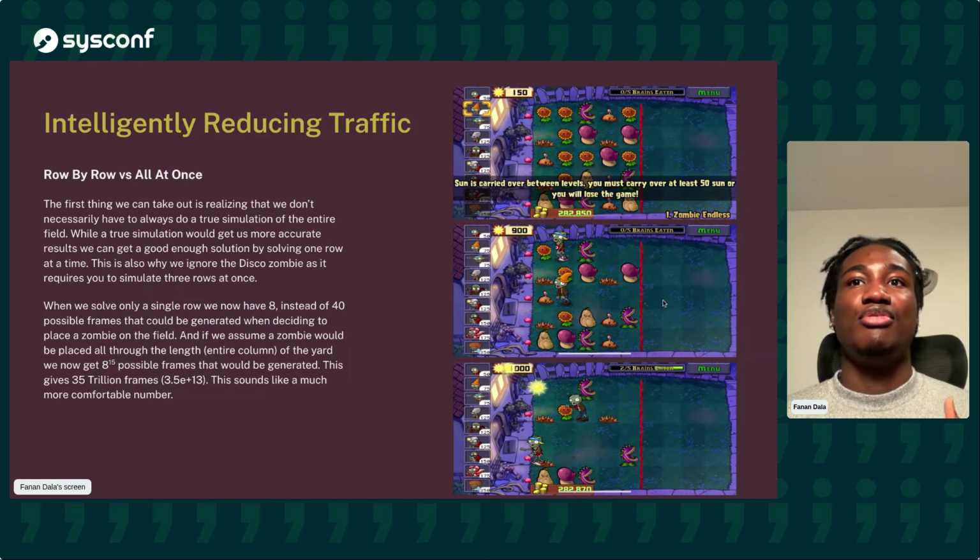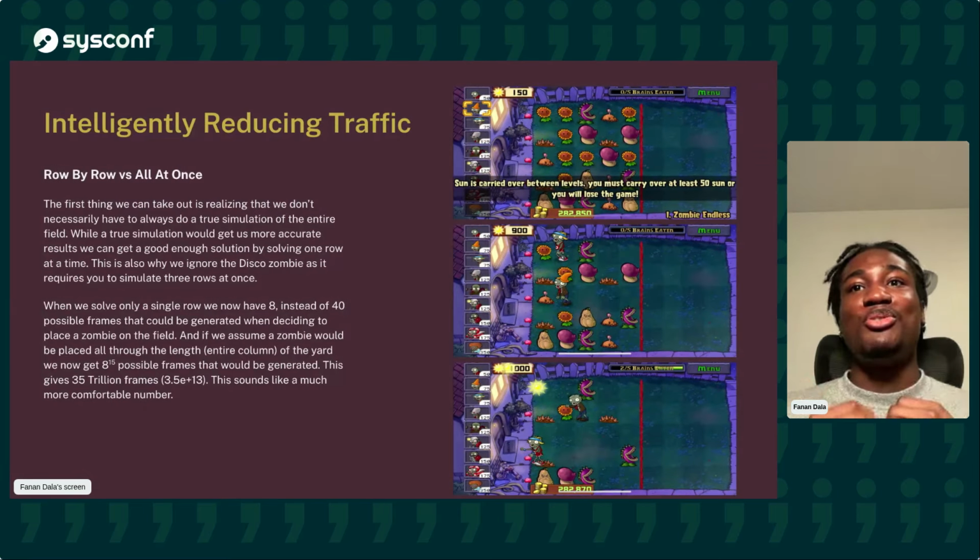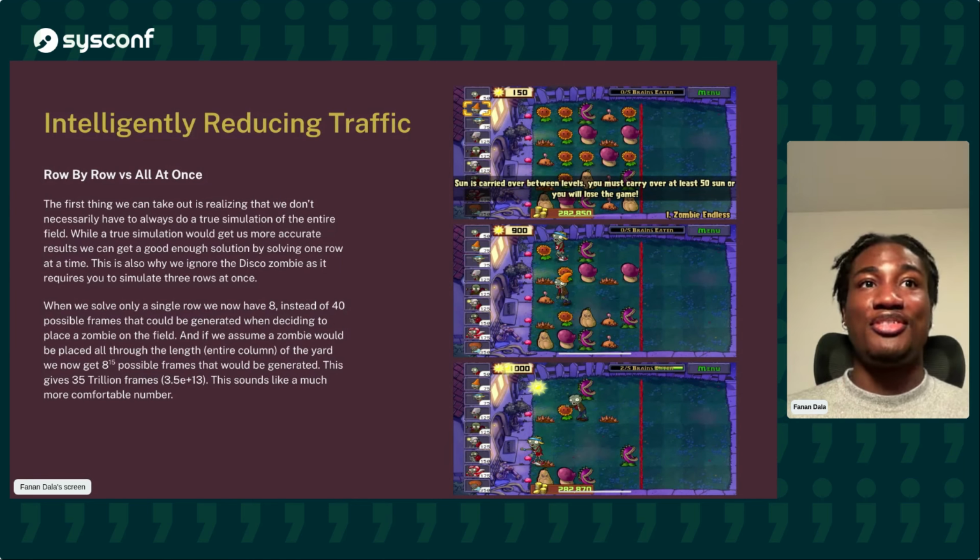We can actually solve row by row, and that's how I tend to solve most of the games. You can see here, I started with the center row and then the topmost row, and then solved the rest of the rows. So we can solve one row at a time. And this is why I said we should ignore the disco zombie, because the disco zombie needs three rows to simulate. If we're simulating one row at a time, we can use it.